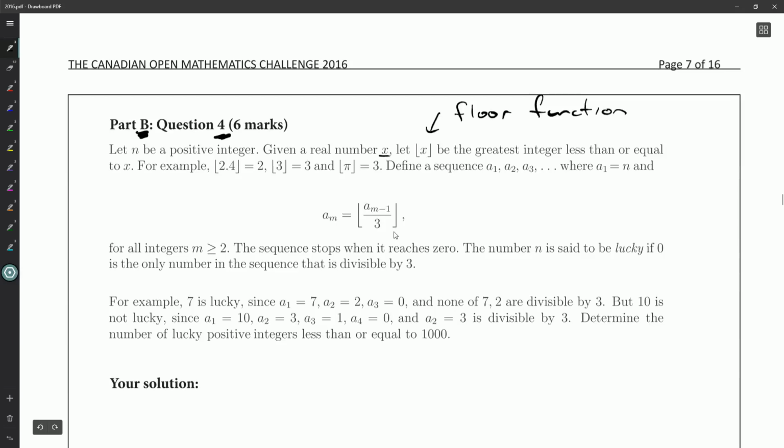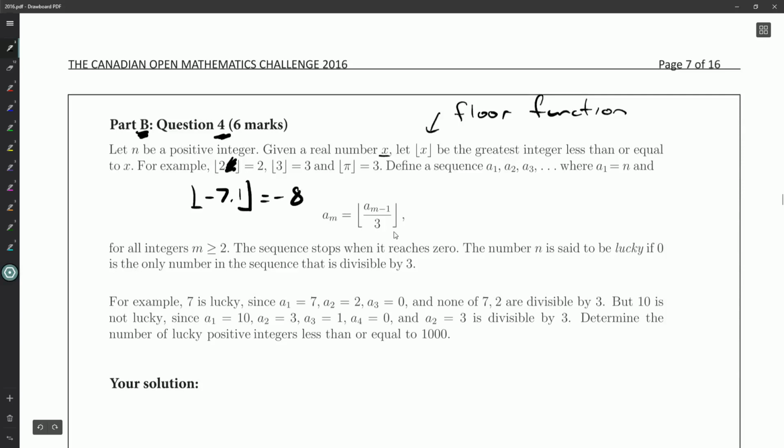For example, the floor of 2.4 is 2, the floor of 3 is 3, because 3 is already an integer. Floor of pi is 3. The floor of something like negative 7.1 is negative 8. You might think it's negative 7 because you might think, oh, we're just chopping off the decimal part, but this is not the case.